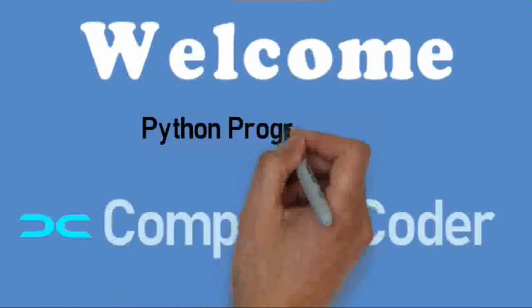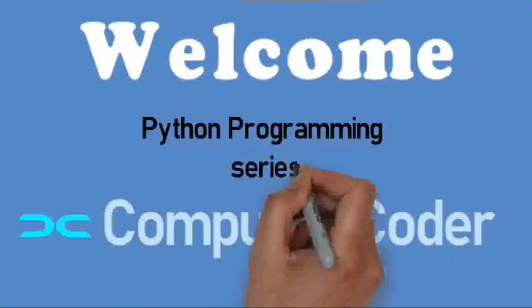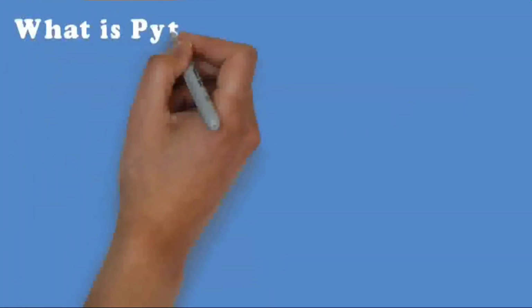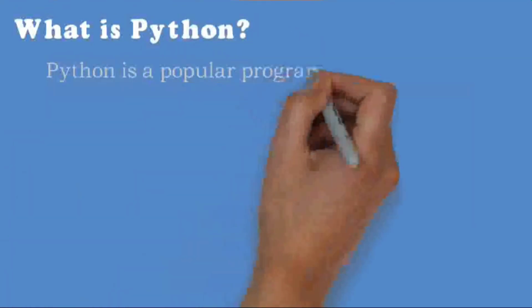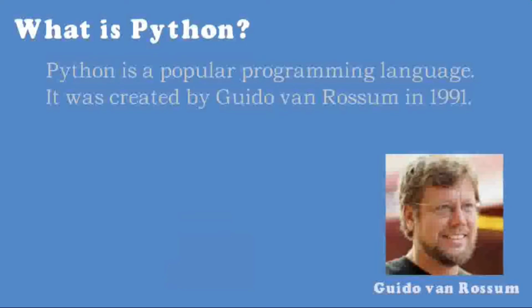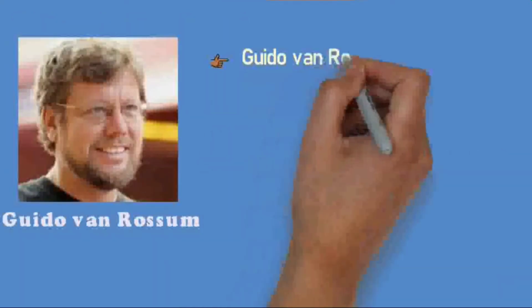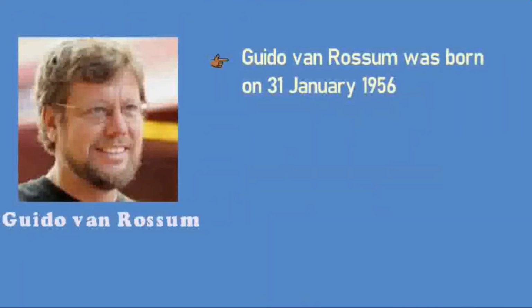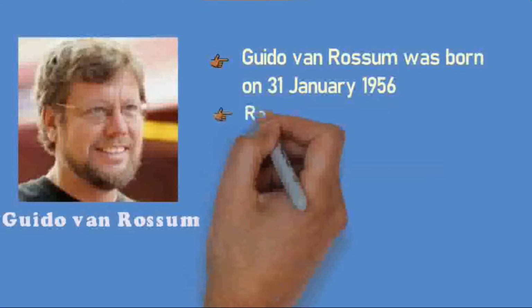Today let us get into a new topic called Python programming series. What is Python? Python is a popular programming language. Python was created by Guido van Rossum in the year 1991. Guido van Rossum was born on 31st Jan 1956.